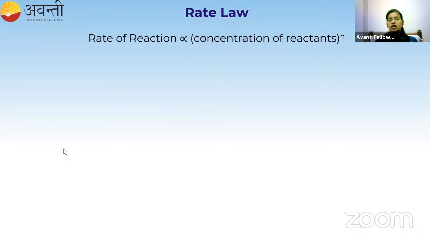We have written del concentration of R, del concentration of A. So basically, rate is directly proportional to the concentration. If concentration of the reactant is more, then the rate of the reaction will also be more. If it is less, the rate of the reaction will also be less. Suppose I take this reaction, where the reactants are A and B. The rate of the reaction is directly proportional to the concentration of A and B raised to some power, which is X and Y.